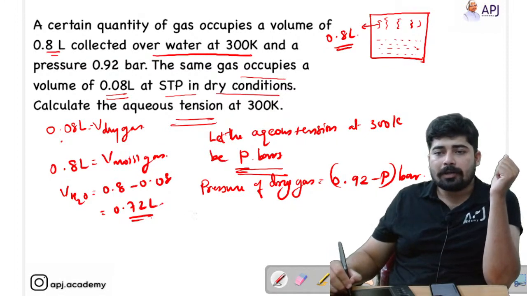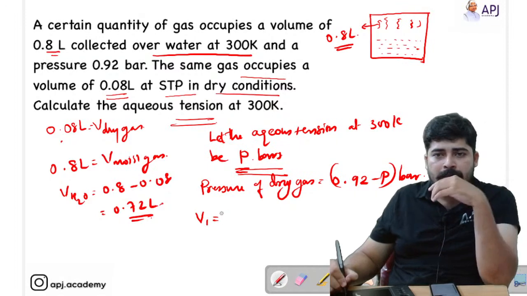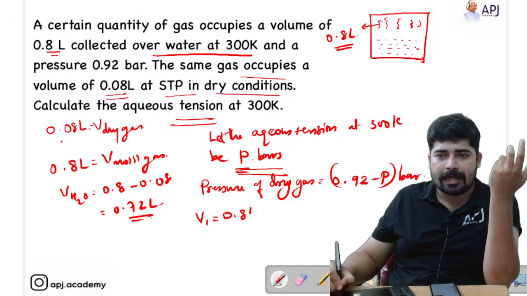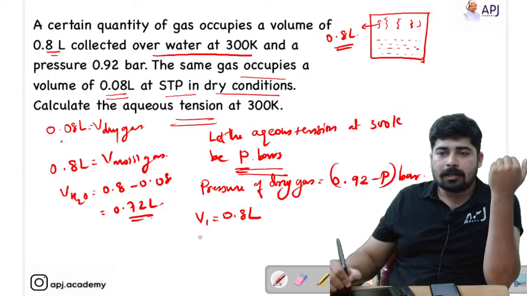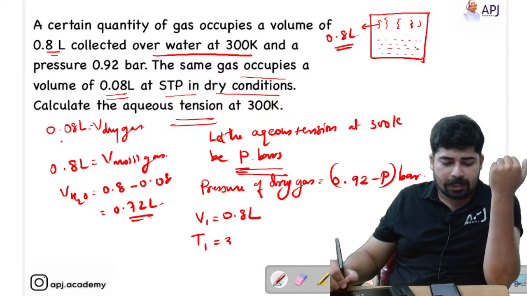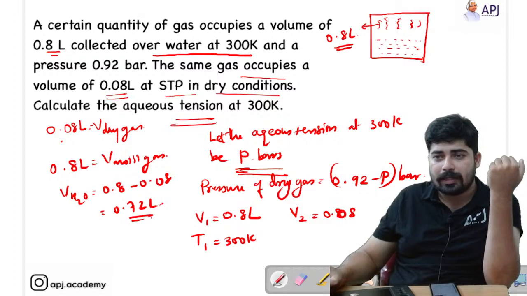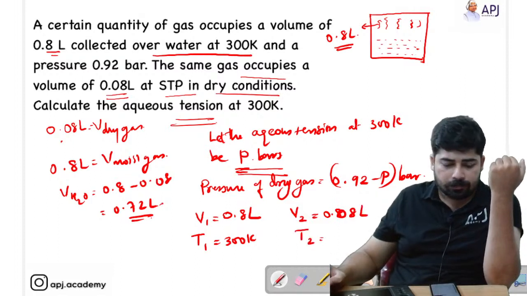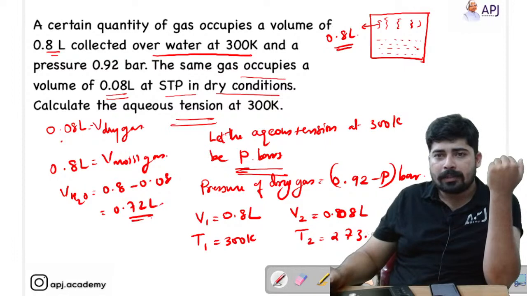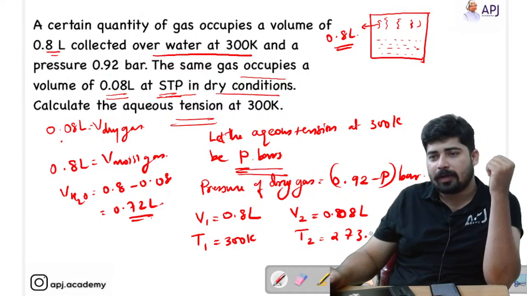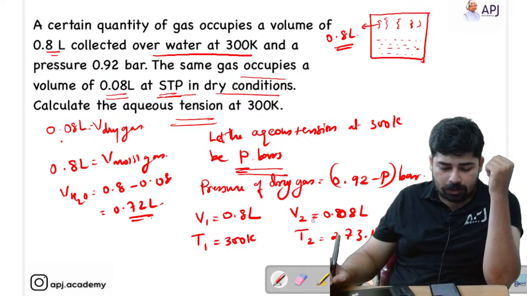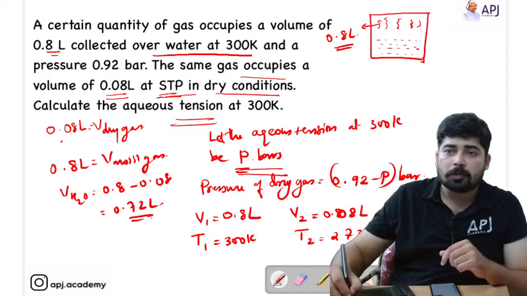Okay. Now in the moist condition we have volume equal to 0.8 liter, and corresponding to that we have a temperature of 300 Kelvin. And in the dry condition we have a volume of 0.08 liter with a temperature of 273, because we know that at STP the temperature will be equal to 273.15 Kelvin. Okay. So knowing these values, what you have to do?